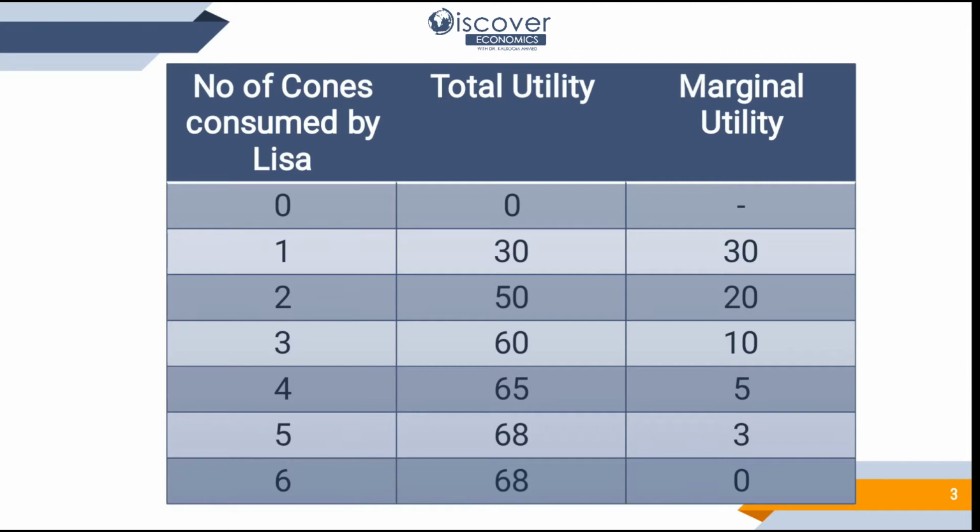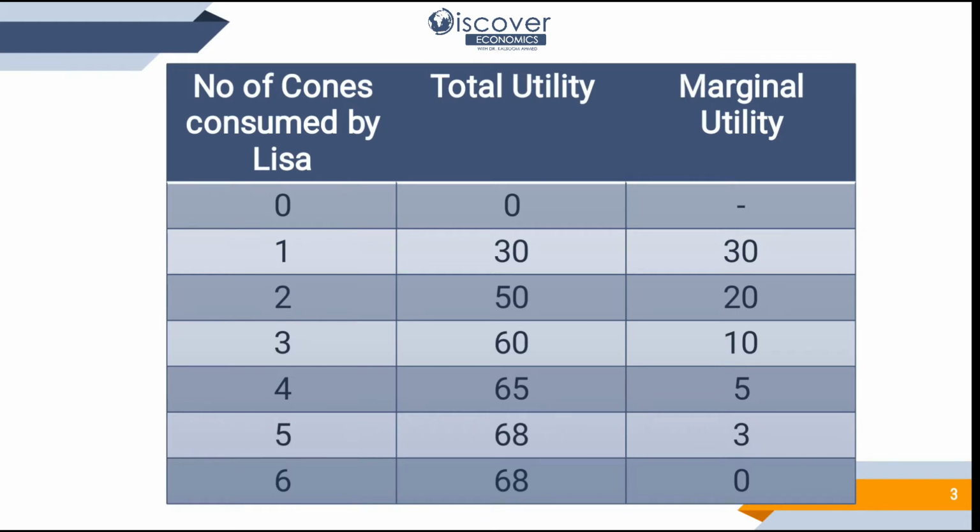So we will say that by the end of consumption of the second unit, Lisa has gained an overall utility of 50. Her total utility is 50, but the utility of the second item is 20. Then we asked her to have another cone and she said, oh yes, it's giving me a utility of 10. So the total utility will be 60. We asked her to use it again and she gave it even less: 5 utility, and the total utility increases to 65.